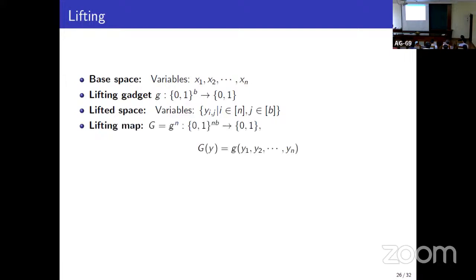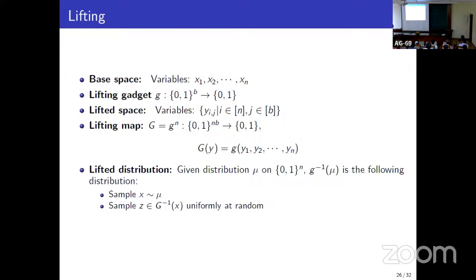This defines a lifting map from the lifted space to the unlifted space. I think this is natural. So what is a lifted distribution? We simply choose any distribution on the base space and choose a uniformly random pre-image. Any such distribution I am calling a lifted distribution.